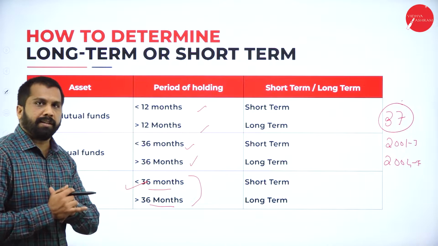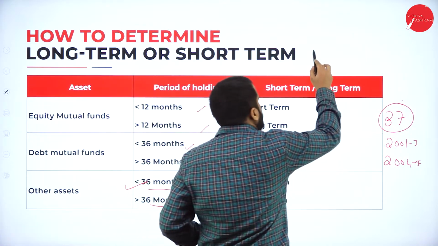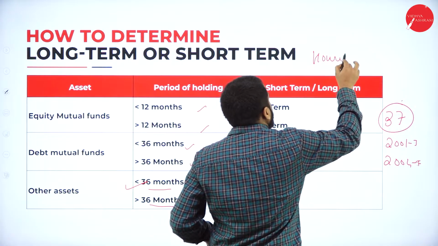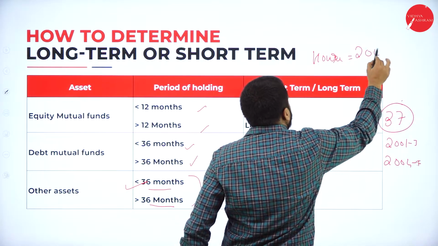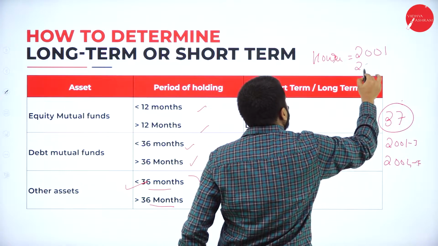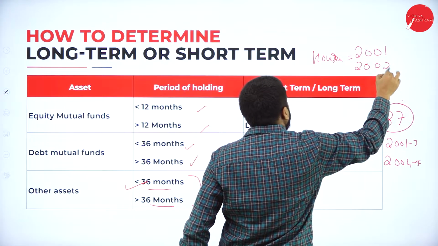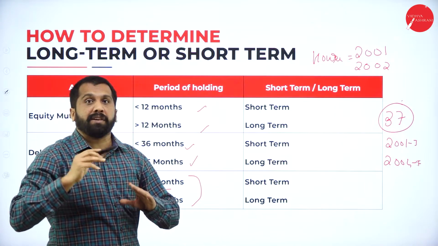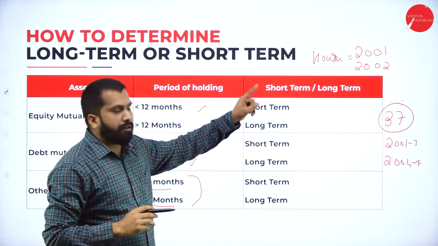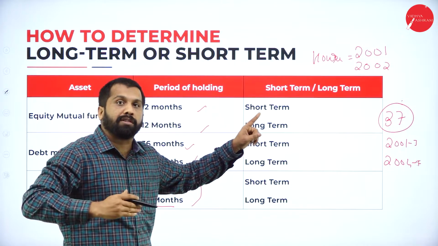Hope you are clear. Now, if you go for a house, say you bought a house in 2001 and you are selling it in 2002. In this, up to 24 months we have a slab. Less than 24 months, then it will be short term.